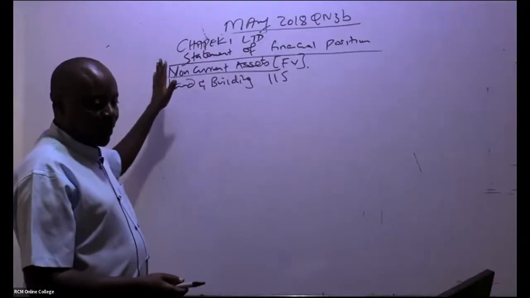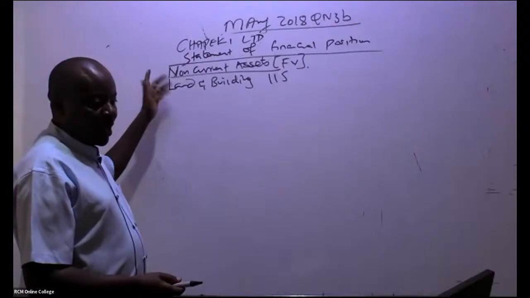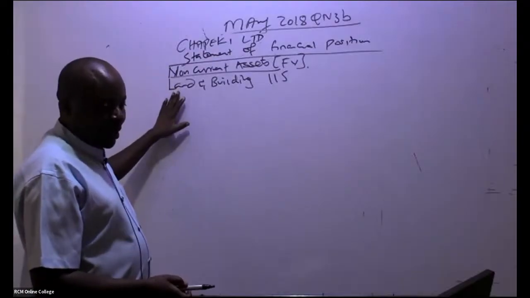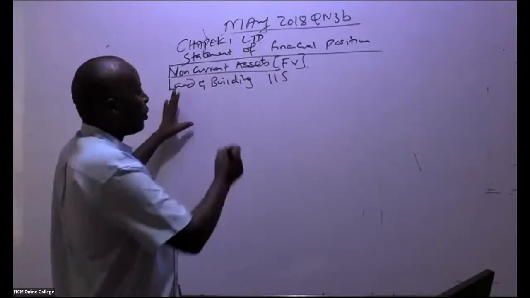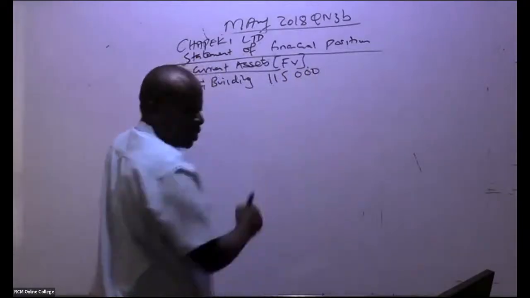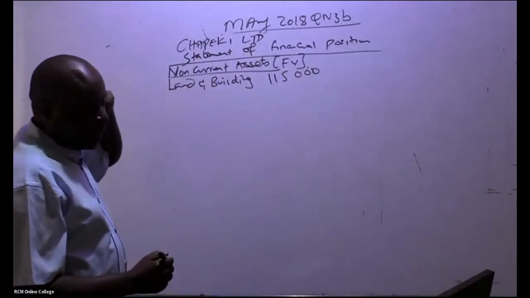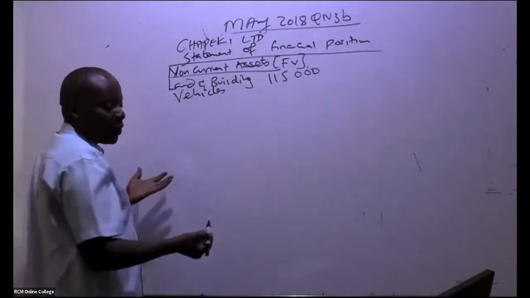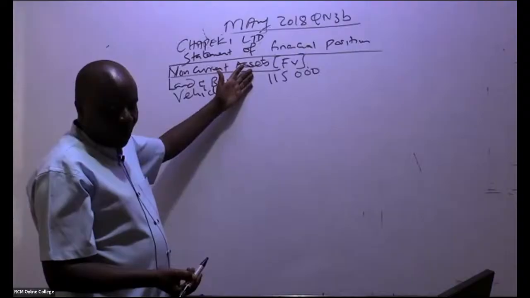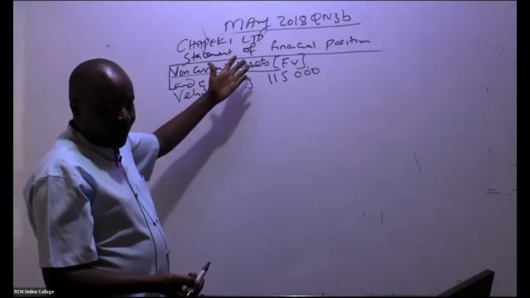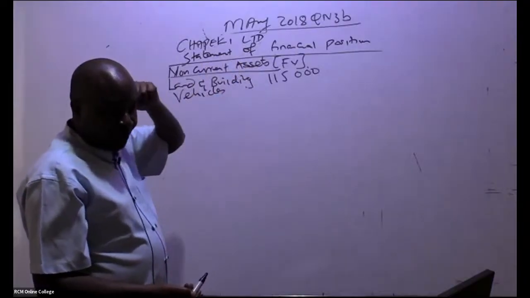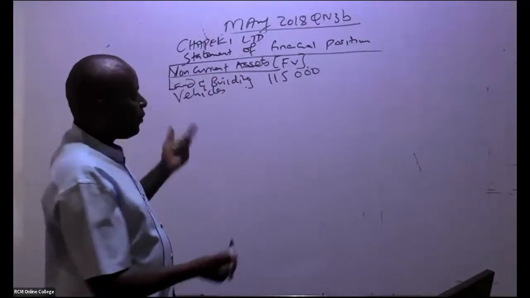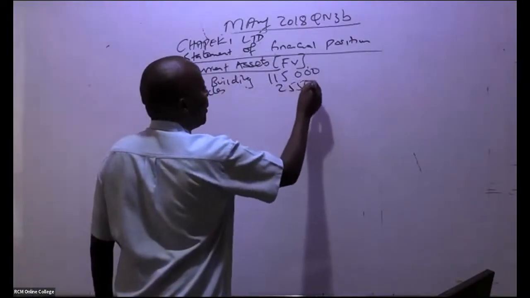So we have statement of financial position, Chapeki Limited. So non-current assets, fair value. So land and buildings, we have 115,000, I'm told. The other asset that we have there are vehicles. Fair value, these are free marks. So vehicles, how much do we have here? 25,500. So that you can move with speed.